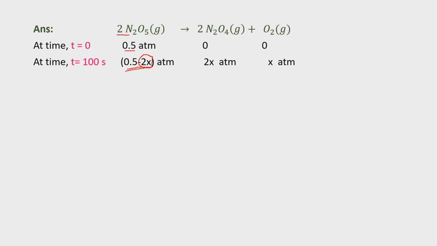Come to the right hand side, N2O4. When x per mole is decreasing on the left, x per mole will increase on the right side. How many moles are present here? 2, so we are getting 2x. Here only 1 is present, so we are getting x atmospheres. Is it clear? You studied this in chemical equilibrium in 11th class.